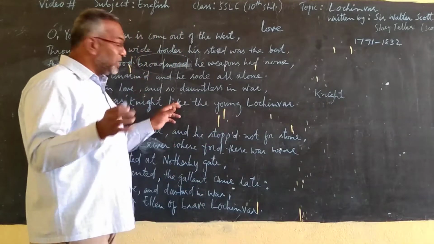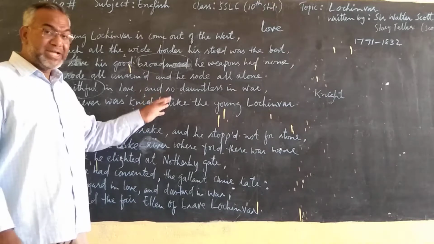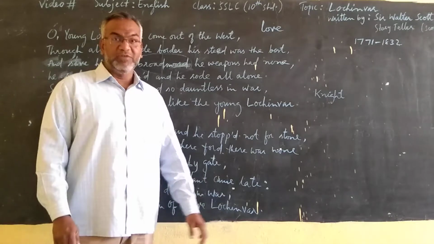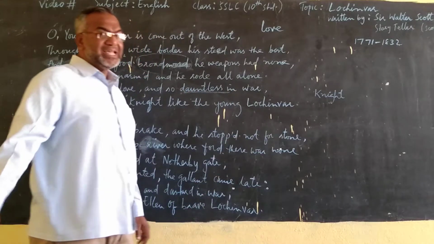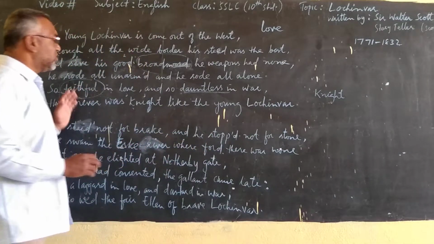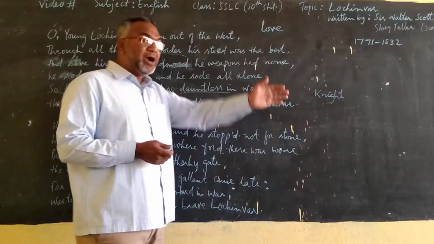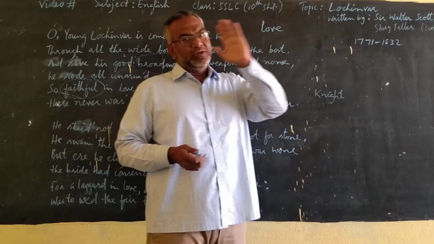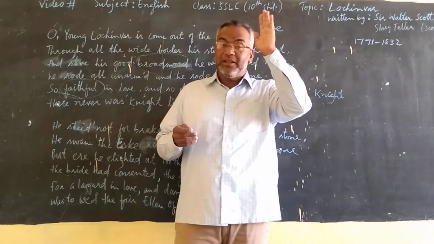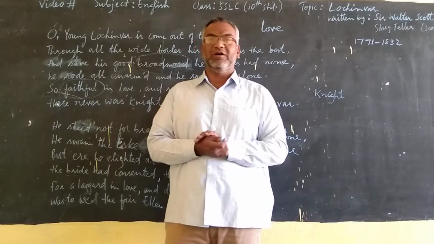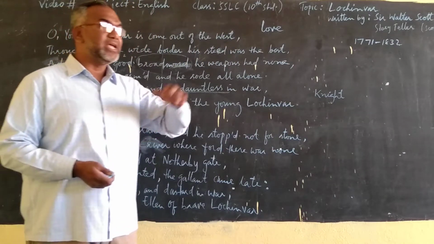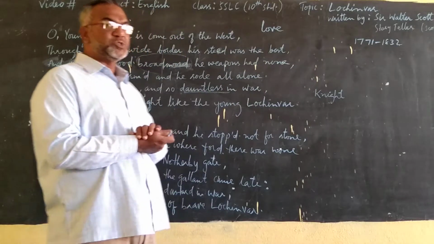Because of that, the writer, poet, Sir Walter Scott, says that he was dauntless in war. He was dauntless. Dauntless means fearless, having no fear. He was dauntless in war, and he was faithful in love. When he took part in wars, he fought dauntlessly, fearlessly, and when he loved, he was faithful and obedient in love. He did not deceive the girl. That's why he was traveling from Scotland to England just for his love.